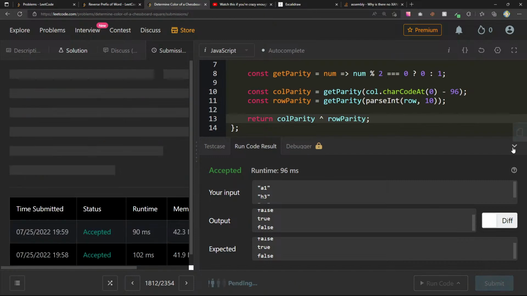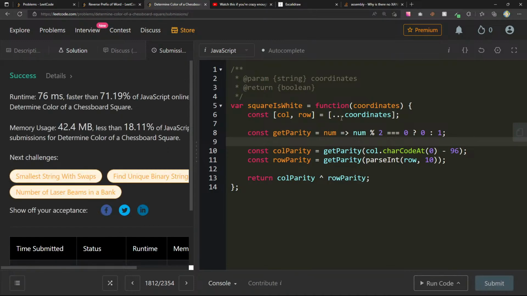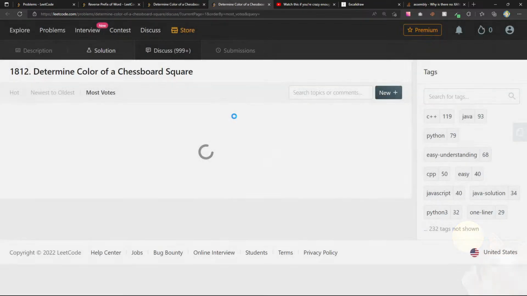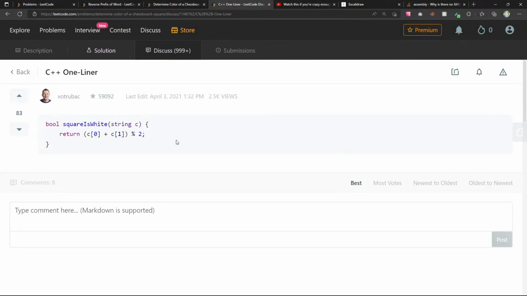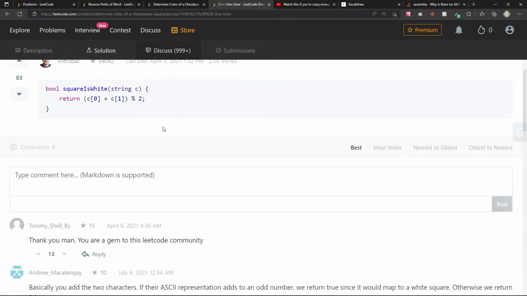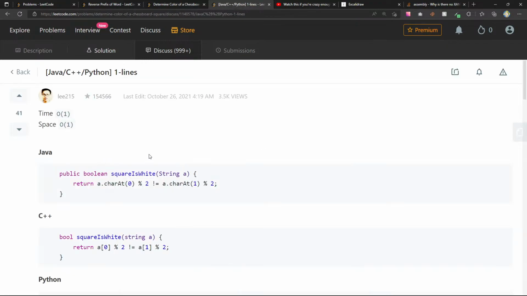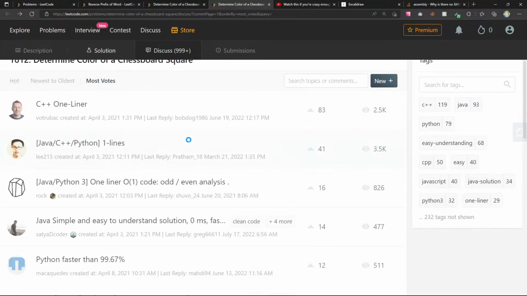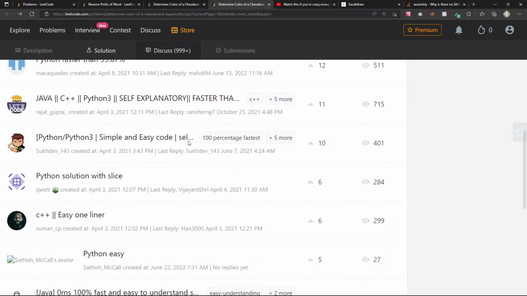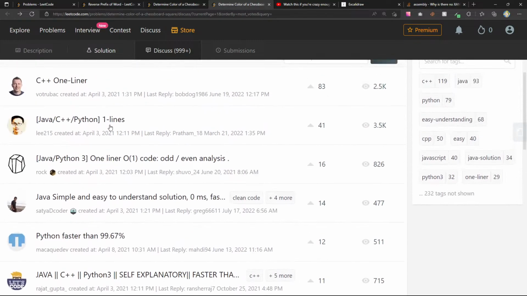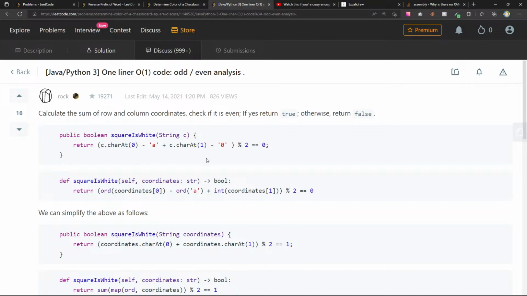How is there something that's even faster? Solution, I wonder. Will anyone mention that? I'm sure they will. C++ one-liner. Wow. Modulo 2. Python one line. Okay, so it looks like I made it more complicated than it needed to be maybe, but I'm happy that I was able to use bitwise manipulation. I feel like that's just a good thing for me to know.